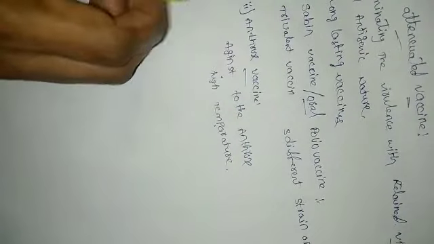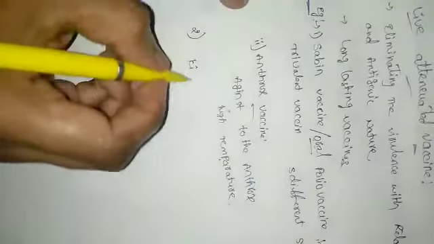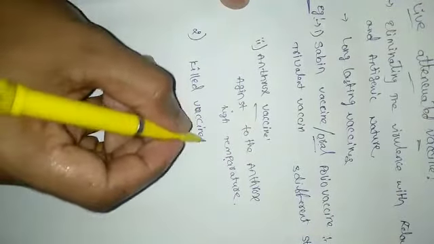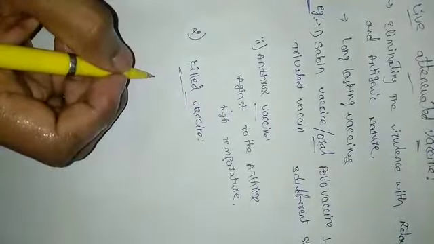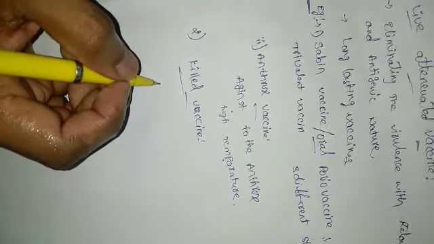And then other vaccines are also there. The second type of vaccine is the killed vaccine. The name itself is indicating killed vaccine. The previous one is a live attenuated vaccine, and the second one is the killed vaccine.